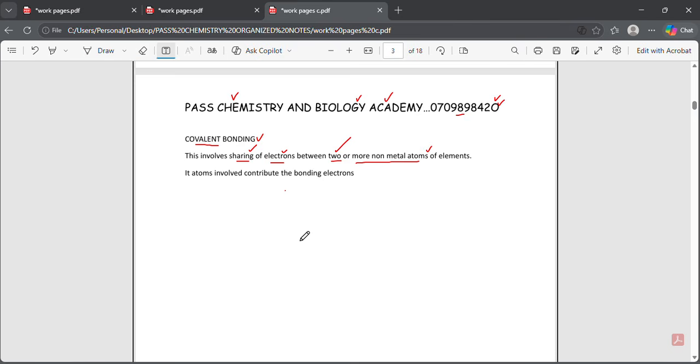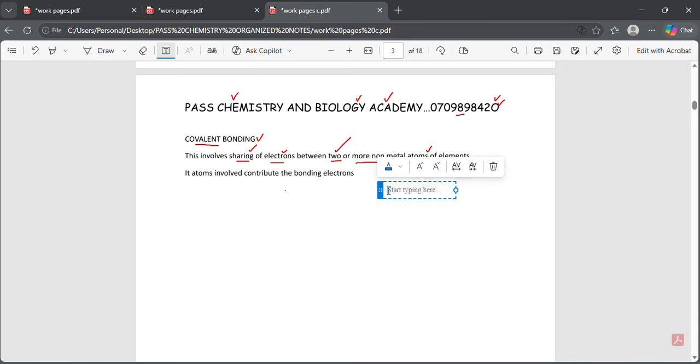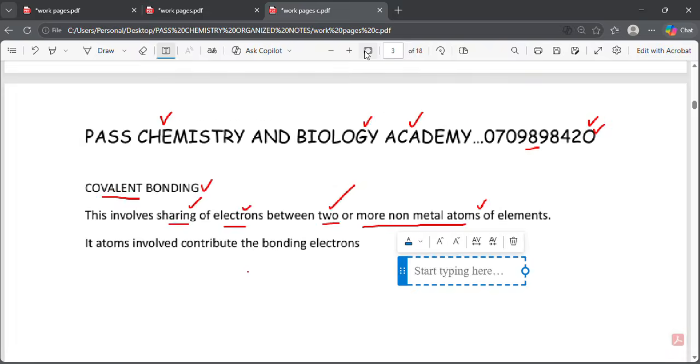So what is the key that we get here? The first key is that the covalent bonding we are speaking about simply occurs in non-metals.